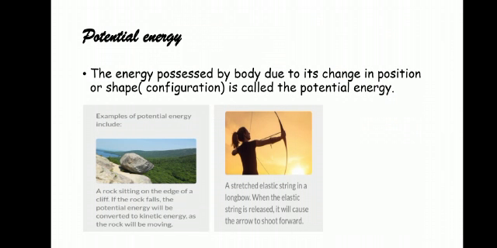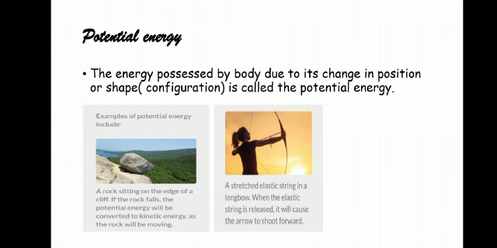Most of the time in the class you may be playing with a rubber band and a paper, isn't it? You are using the paper piece as the bullet, and you are stretching the rubber band. When you are stretching more, more potential energy will be stored in the rubber band, and when you release it, the potential energy stored in the rubber band will be transferred to that paper bullet.